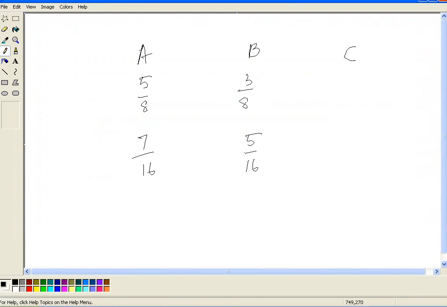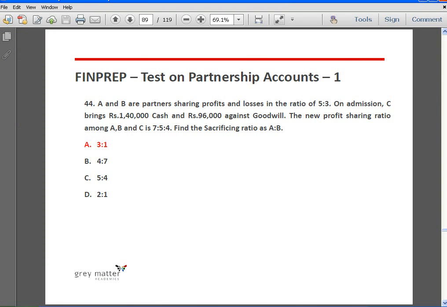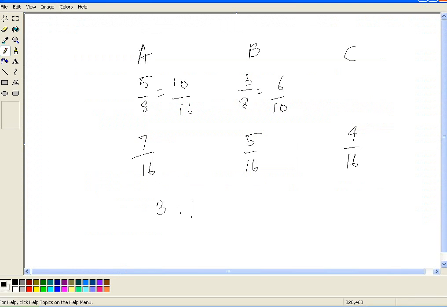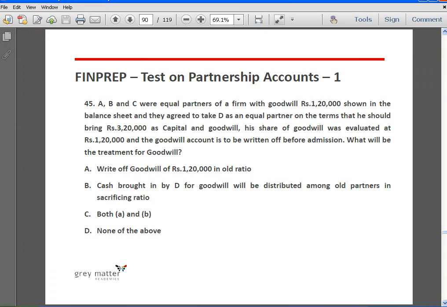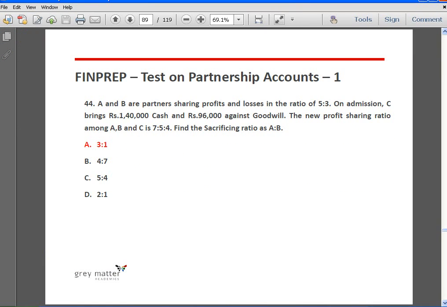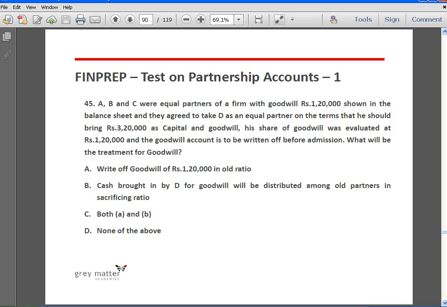C is admitted, after which it becomes 7/16, 5/16, and 4/16. This can otherwise be written as 10/16. This can be written as 6/16. Okay, so sacrificing ratio will be 3:1. Old ratio minus new ratio, 10/16 minus 7/16 is 3/16, and 6/16 minus 5/16 is 1/16. So 3:1.